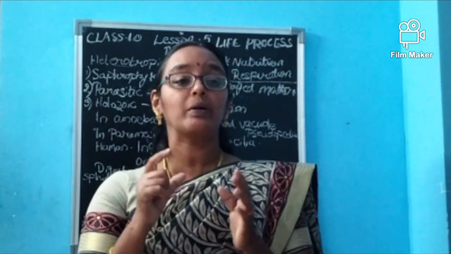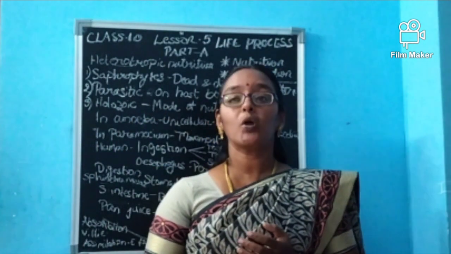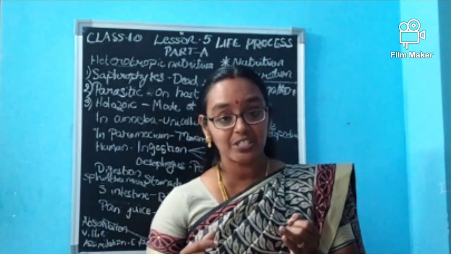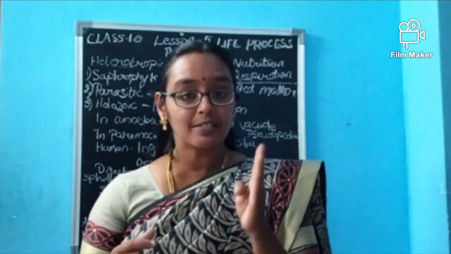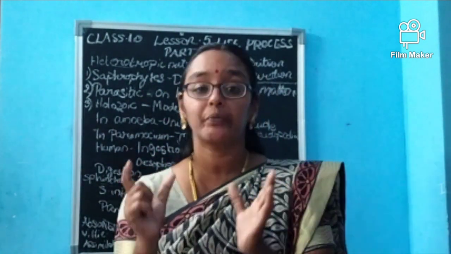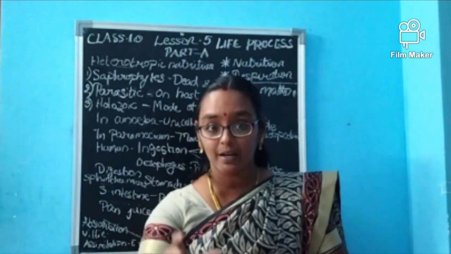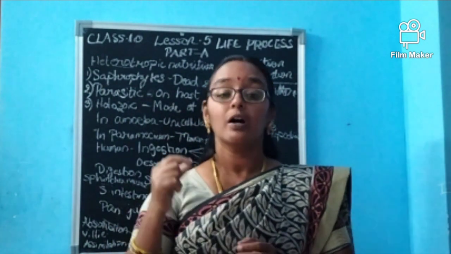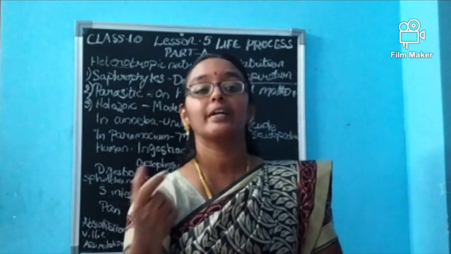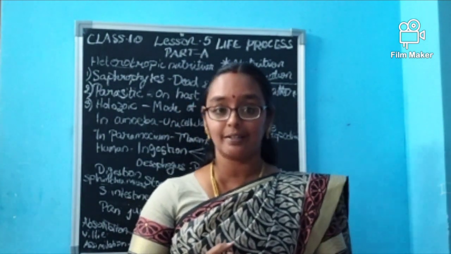That is just about the mode of nutrition. The mode of nutrition which involves ingestion, digestion, absorption, assimilation and egestion is called what? Holozoic nutrition. These five steps are involved for the food to undergo for getting nutrients from it. What all things are there?